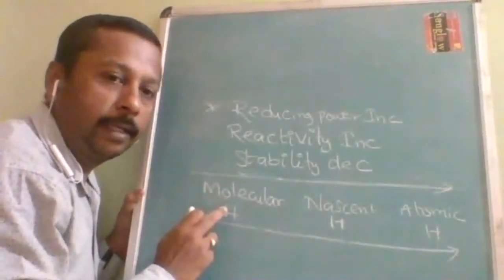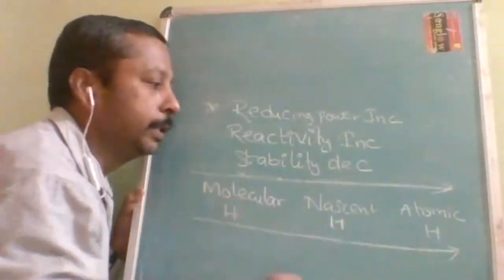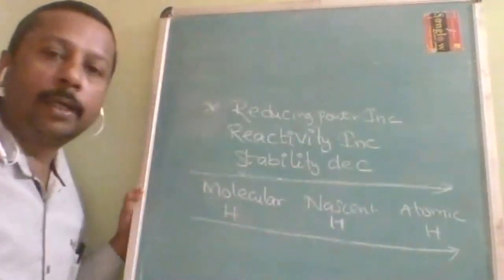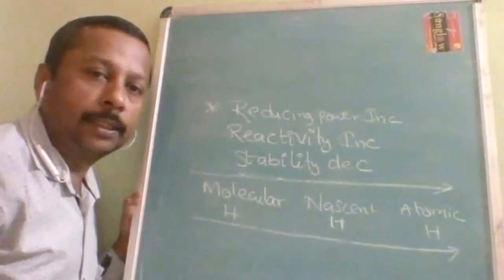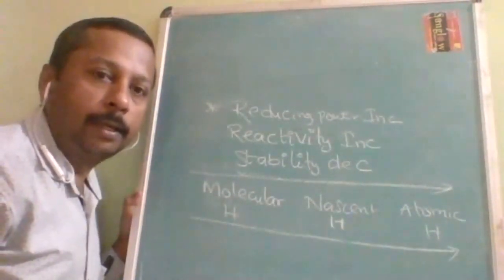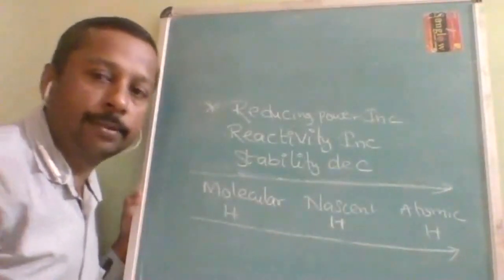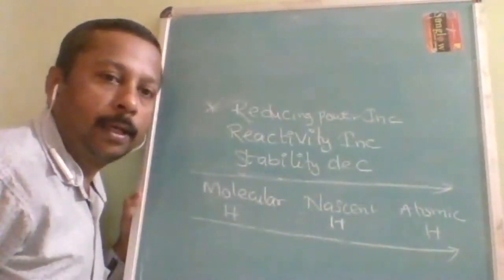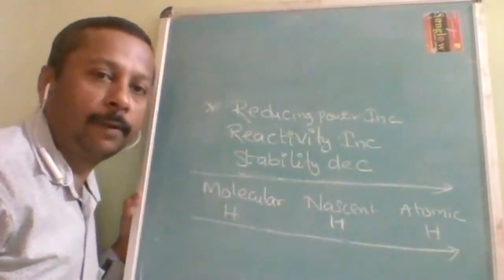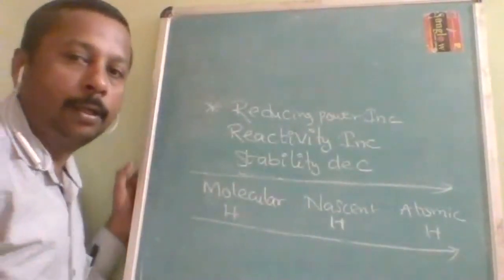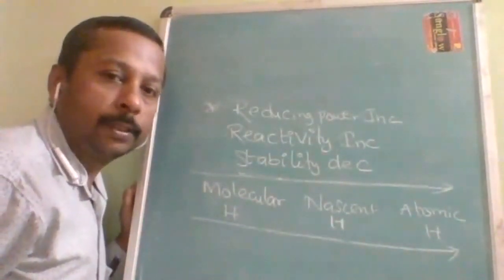When I give you the notes in PDF form, I will ask how much energy is required to go from molecular hydrogen to atomic hydrogen. So all these things are important from the entrance exam point of view. Inorganic is less scoring because selective study people are not making it. They are dumping their brains with unnecessary information, information which has never been asked. So as per the exam pattern, you should follow your process of study.